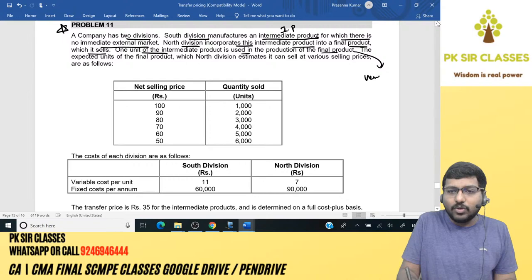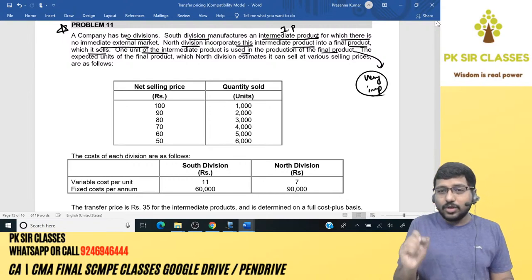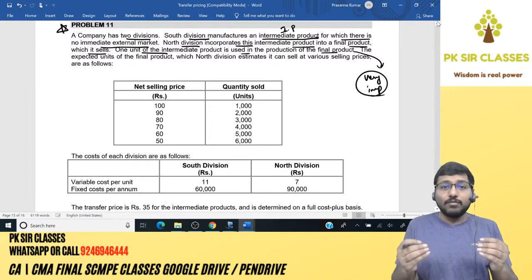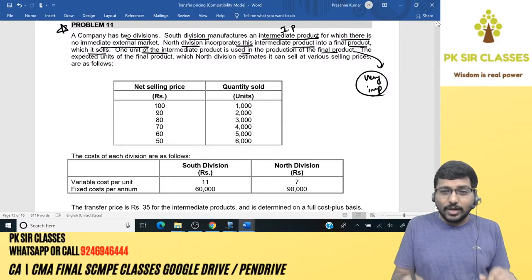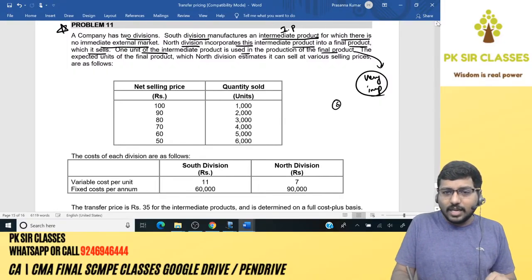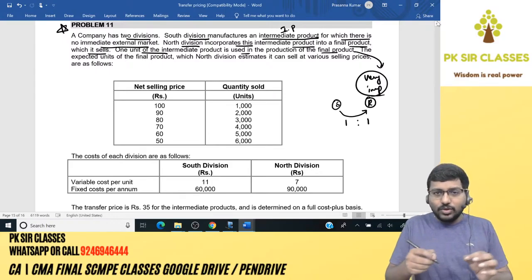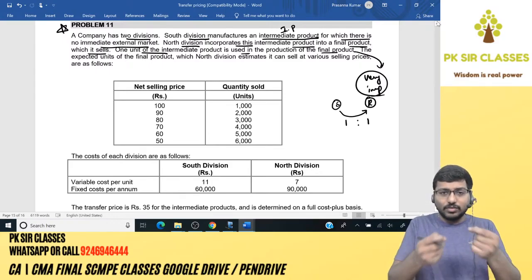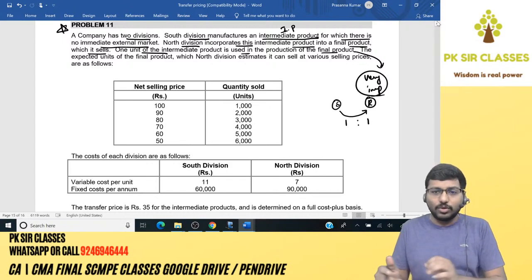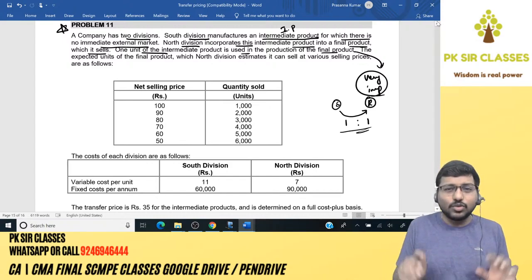This point is very important. Why it is very important means, these are all the things that you have to learn from a lecturer. I'll tell you why. When there is a supplying division and a receiving division and the transfer is happening between both the divisions, look at the ratio, which means if 1 unit is transferred from the supplying division, is it getting converted into finished good of 1 unit? Which means the ratio should be 1:1, input and output ratio. From the supplying division, 1 unit is transferred, the receiving division receives 1 unit and converts that into 1 unit of output. If a problem is like this, then there is no problem, no confusion.